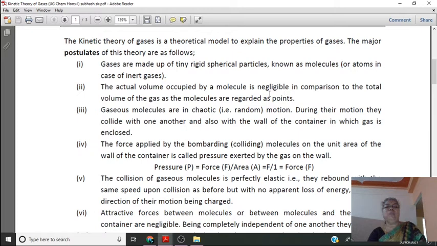in comparison to the total volume of a gas, as the molecules are regarded as points. Here, the actual volume occupied by gas molecules is negligible in comparison to the total volume of the gas, as gas molecules are tiny and are regarded as points. This is the second assumption.